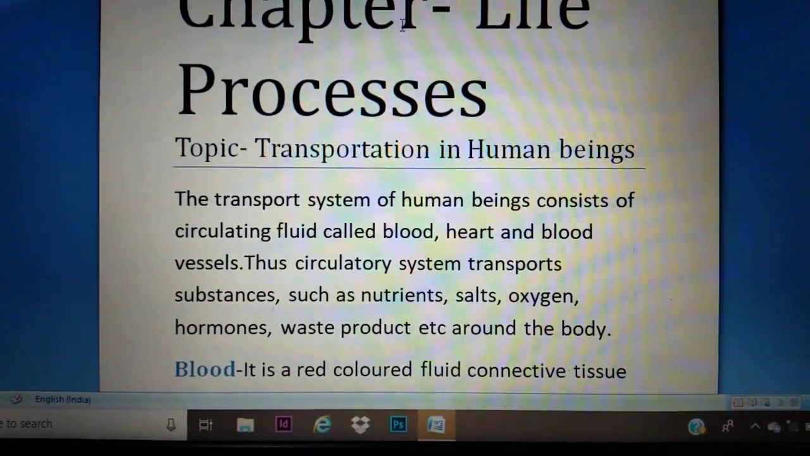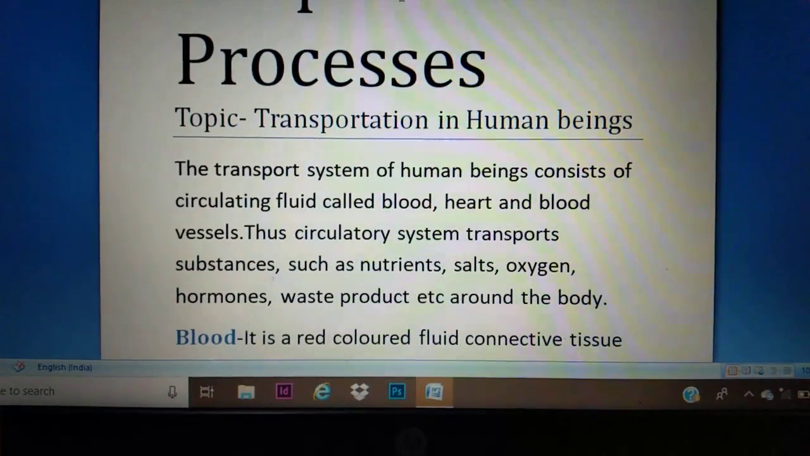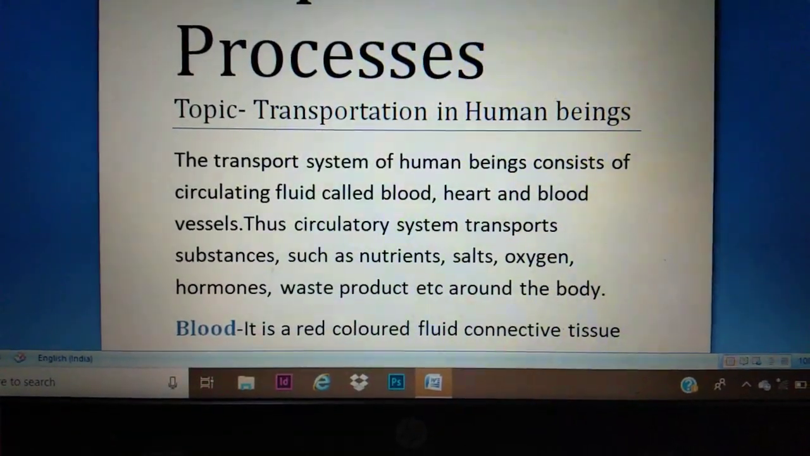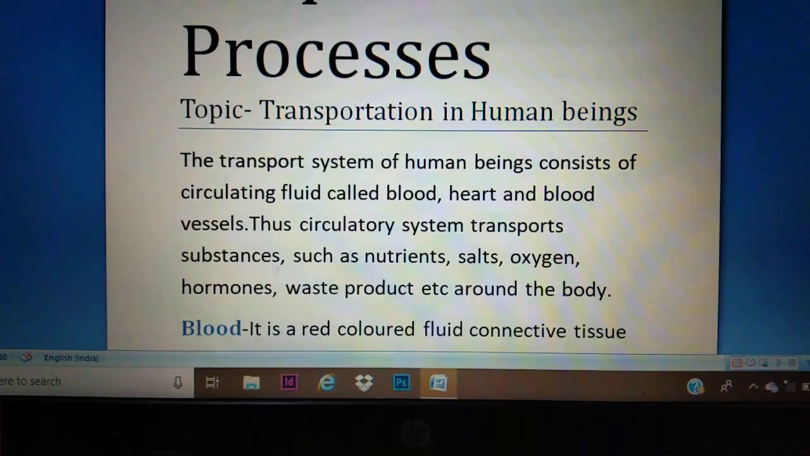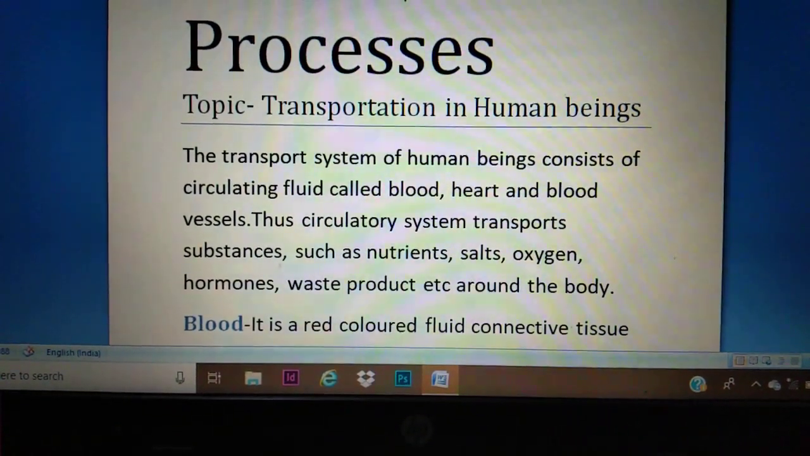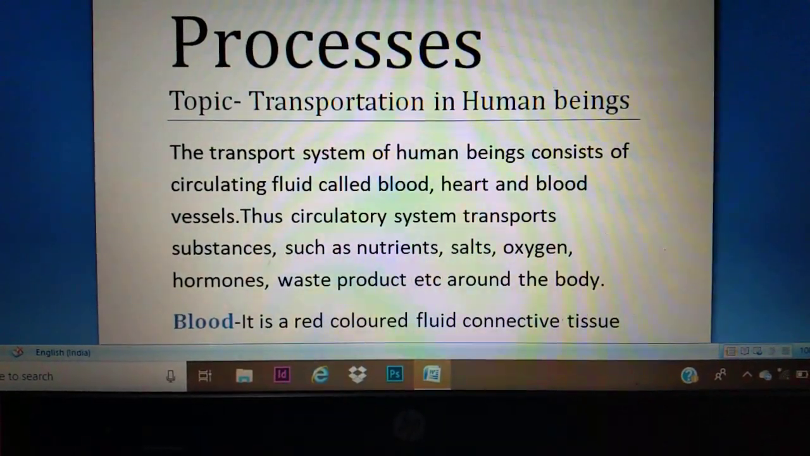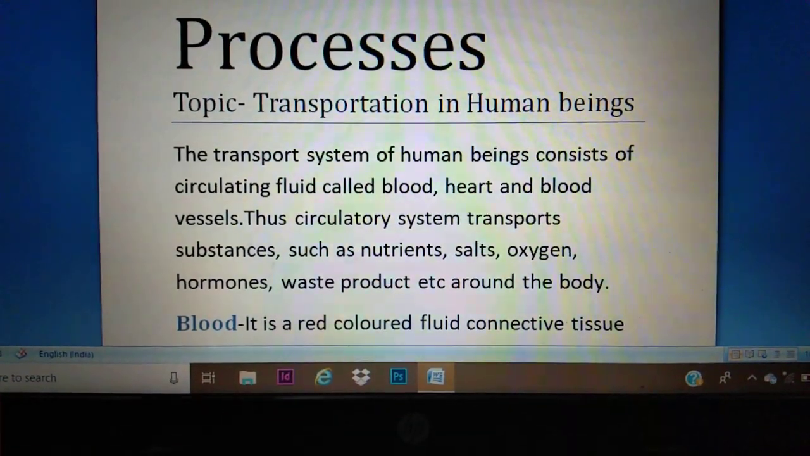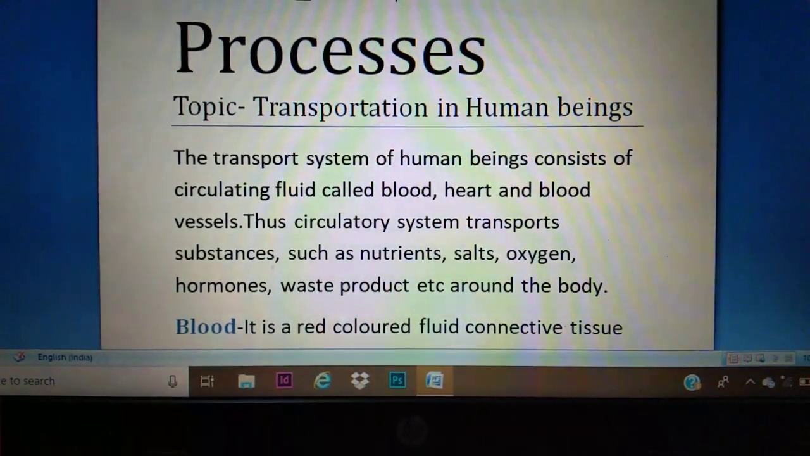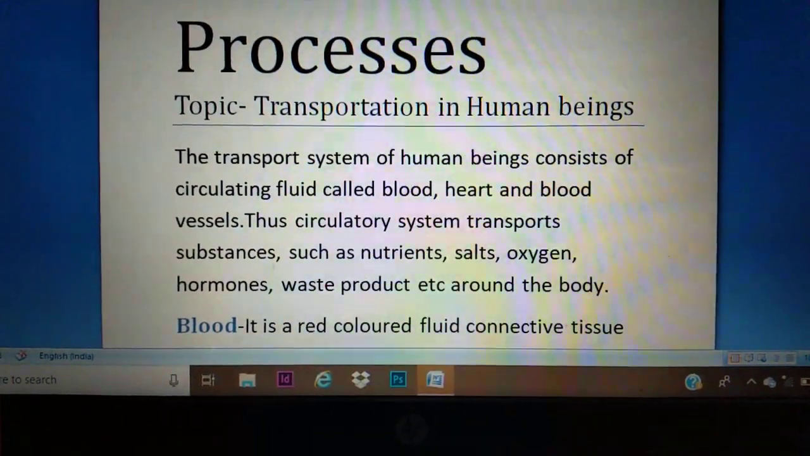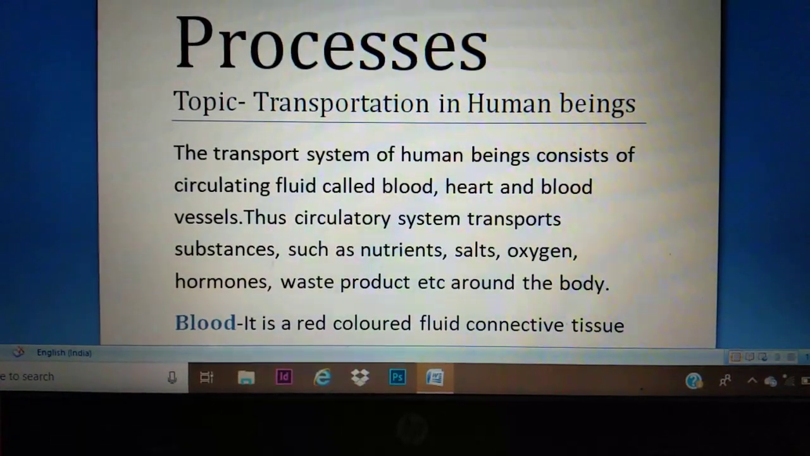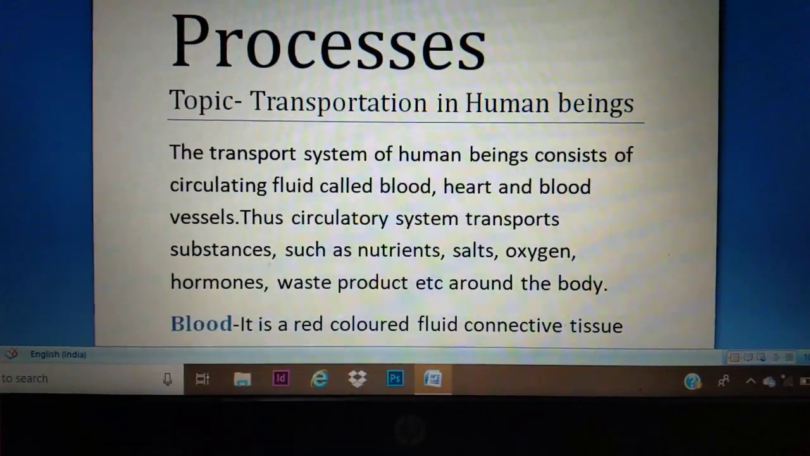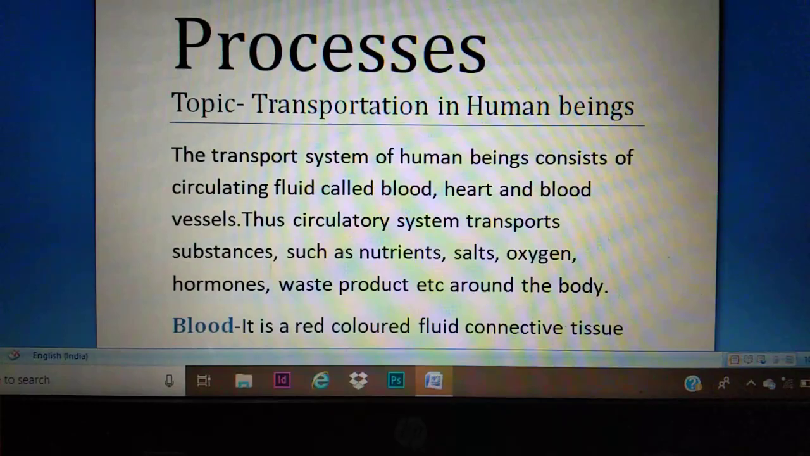So that's why there is a need of a transporting system which helps to transport the essential things to the cell and also transport the eliminated substances outside the cell or outside the body. So today our topic is transportation in human beings. First we are going to start with human beings.